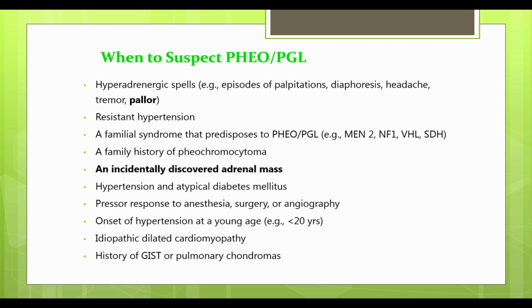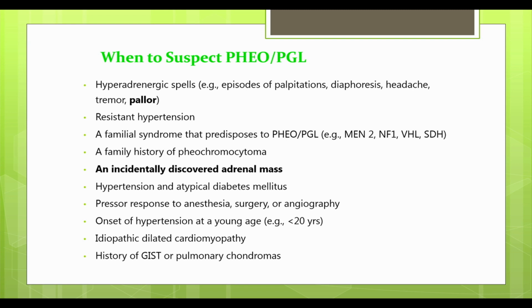We talked about paroxysms a lot, episodic spells, and palpitations, diaphoresis, headache, and pallor. All of those symptoms, those are going to be our high-risk patients who we should be screening for pheochromocytoma. But we also should be screening anybody who has a familial syndrome that predisposes them to these tumors, anybody with a family history of pheochromocytoma, or anybody with an incidentaloma we talked about.